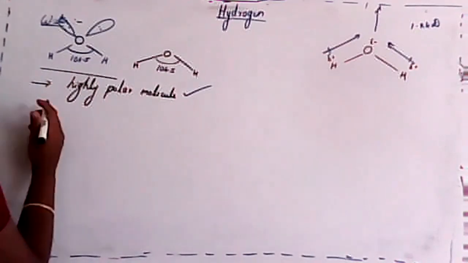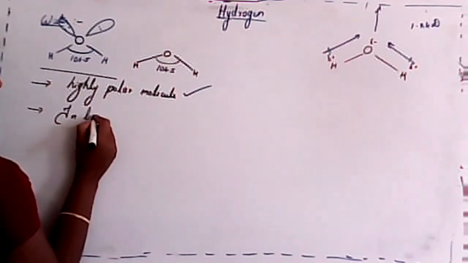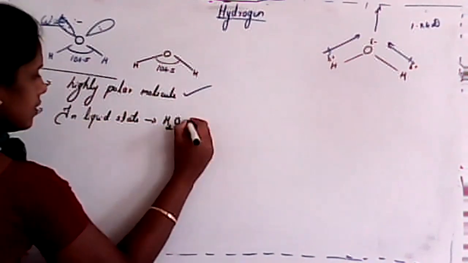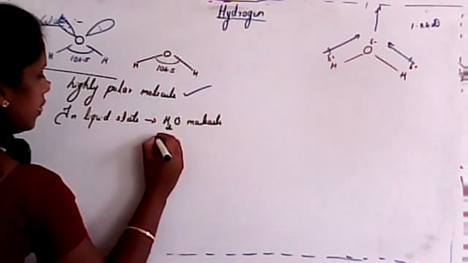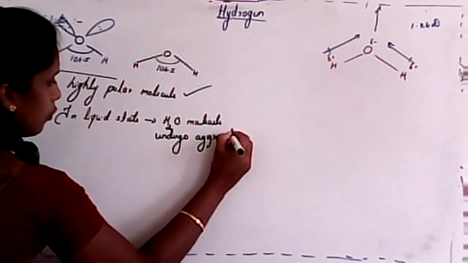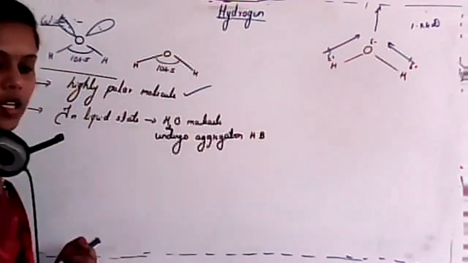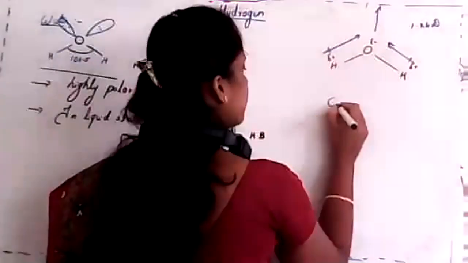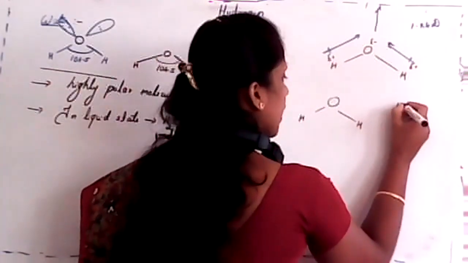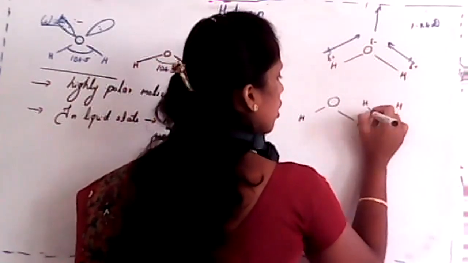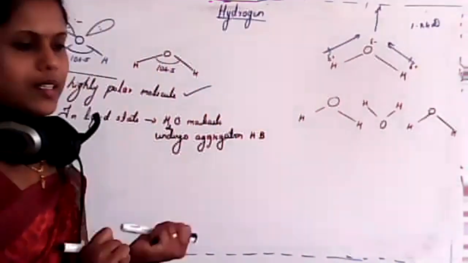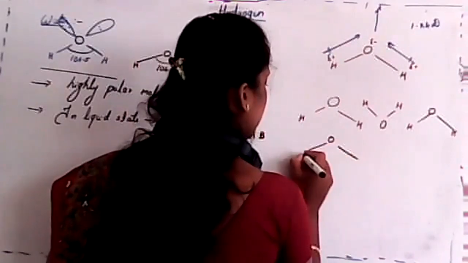And second one, in the liquid state, water molecules undergo aggregation with hydrogen bonds. I'll consider a molecule of water, H2O, one molecule. Again, I'll consider another molecule of water, and another molecule. So there are several water molecules, like this.